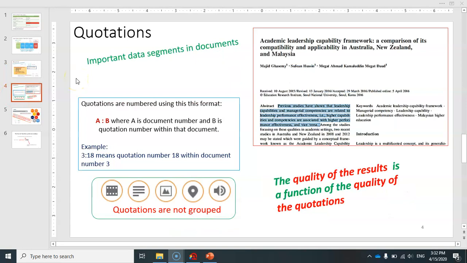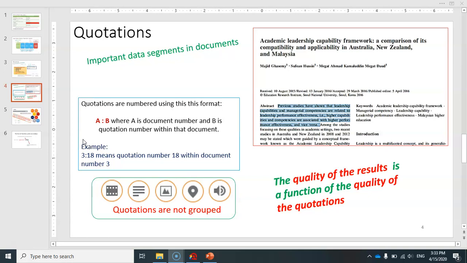Alright, how about quotations? Well, quotations are just important data segments in our documents, and they are numbered using this format A, B, where A is document number and B is quotation number within that document. And here is an example. 3:18 means quotation number 18 within document number 3. So this is the format for numbering the quotations.